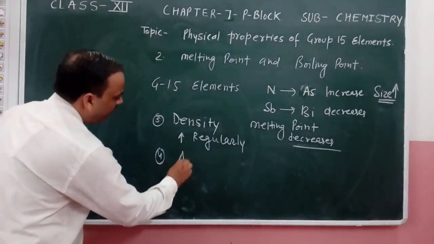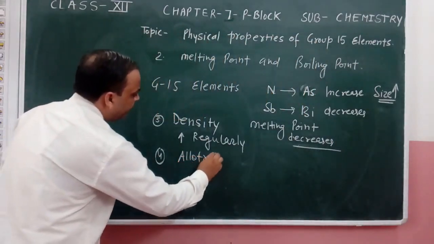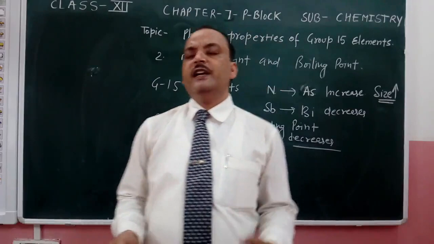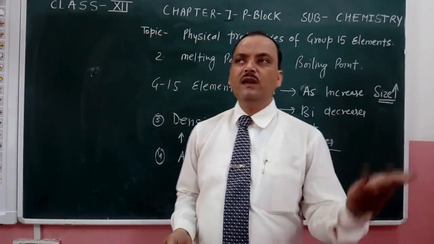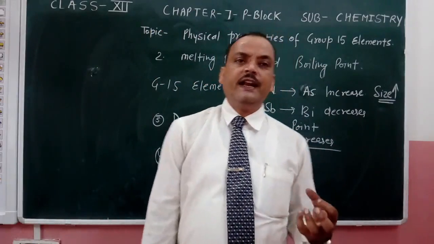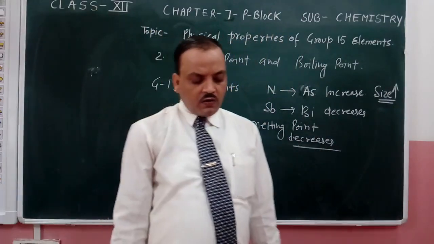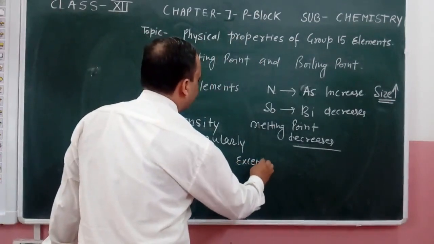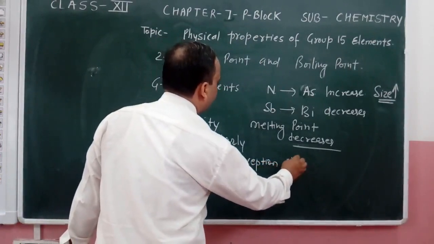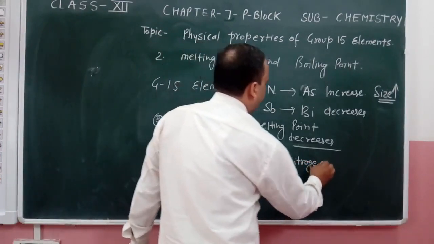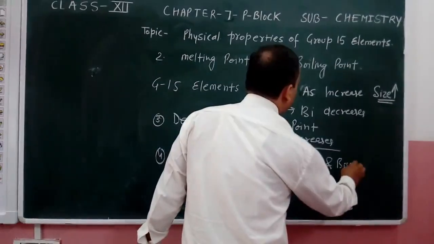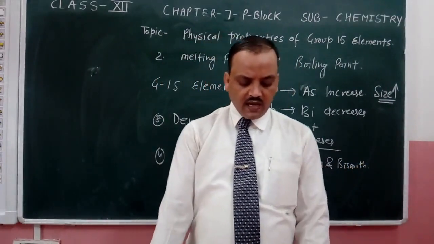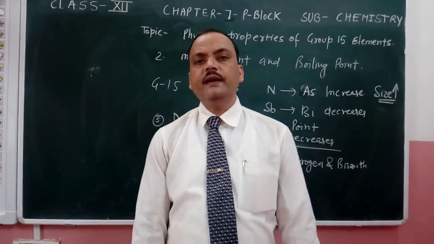Allotropy. You all know that if an element is present in more than one form, that is known as the character of allotropy. Nitrogen and bismuth are exceptions, and they don't show the allotropic character.